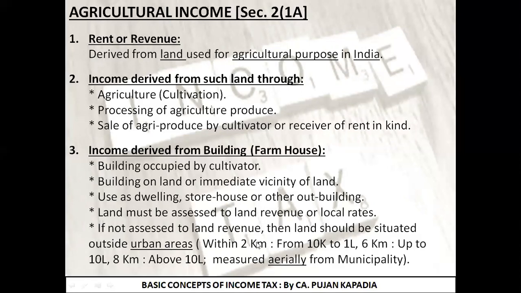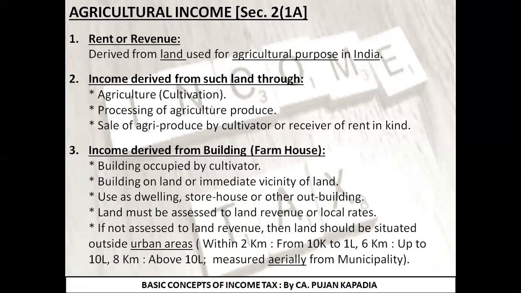In this particular case, if the population of that particular area, that is Surat, is from 10,000 to 1 lakh, then a distance up to 2 kilometers. If the population of the area is up to 10 lakh, then the distance is up to 6 kilometers. If the population of that area, which is a practical situation in Surat, is about 10 lakh, then I need to consider distance of 8 kilometers. How is this distance calculated? Aerially, that is air distance, airspace.